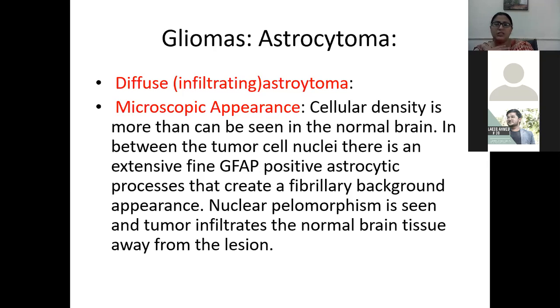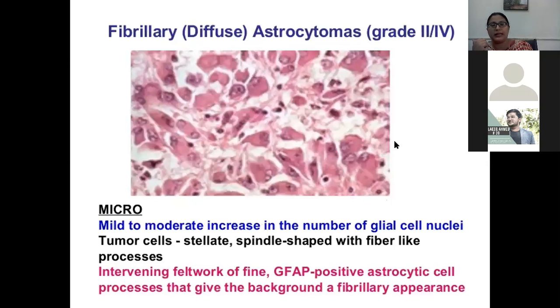appearance. Nuclear morphology is seen. Tumor infiltrates the normal brain tissue away from the lesion. So beta, as you can appreciate, there is a mild to moderate increased number of glial cell nuclei, and there is a fibrillary background. Okay.